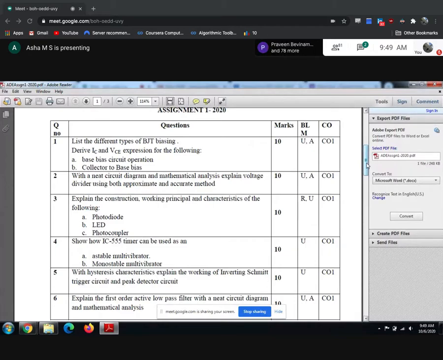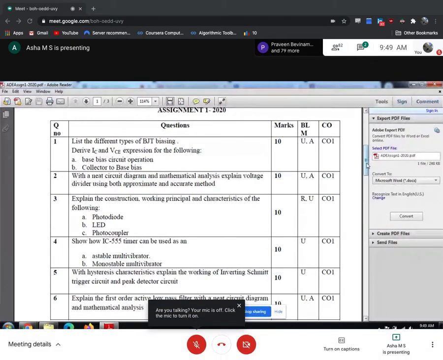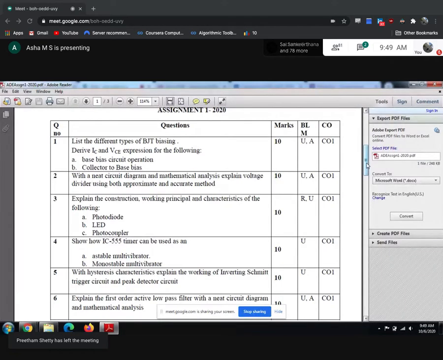For example, if you take this multivibrator question, if they have asked astable or monostable for 6 marks, what are you going to do? You're just going to write a circuit diagram, and explain the working and characteristics of it. Correct? If they have asked the same thing for 8 marks, then you may add applications to that. If they have asked for 10 marks, then you have to write the application circuit also, maybe the square wave generator example you should write. Correct? No?